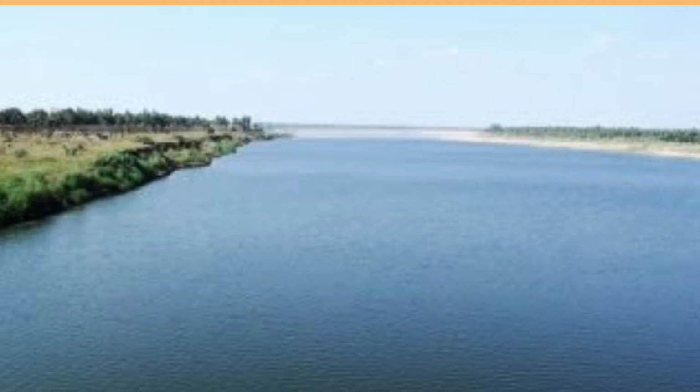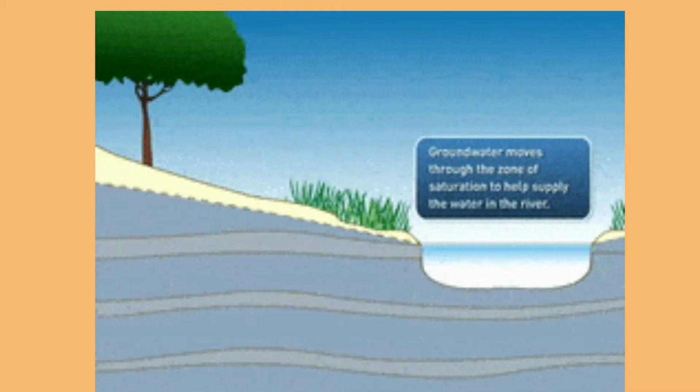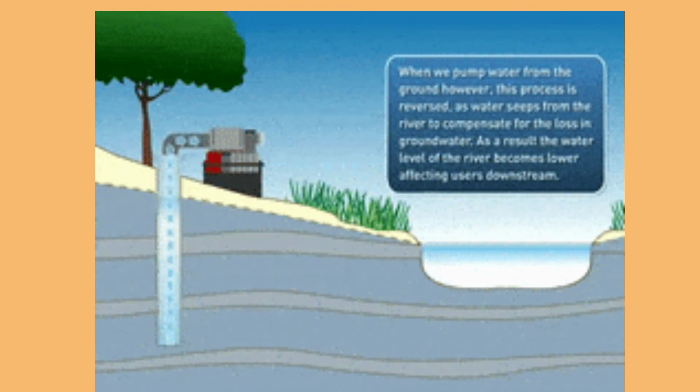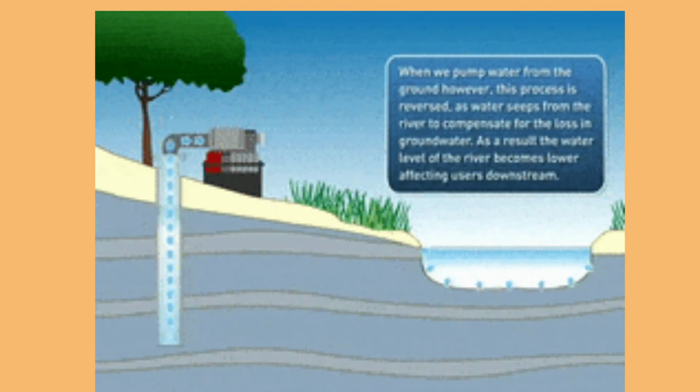Next, about groundwater sources. Groundwater sources are abundant in the northern plains because of abundant rainfall. But in other parts of the country, groundwater resources are inadequate, that means insufficient.